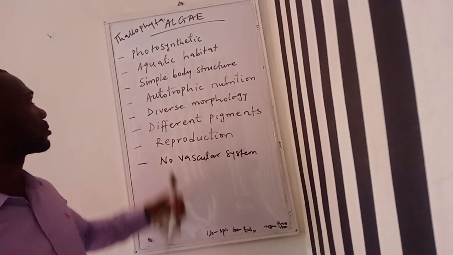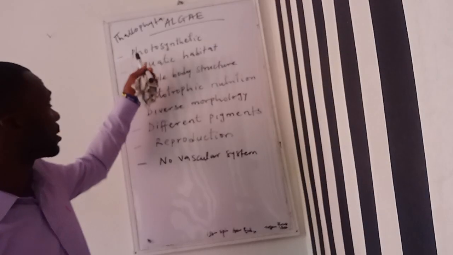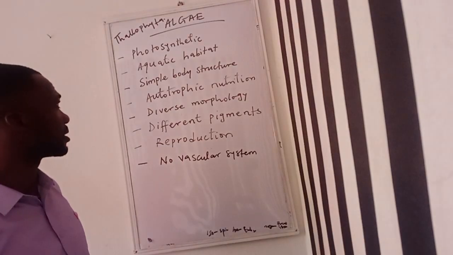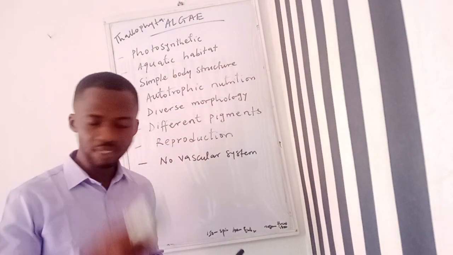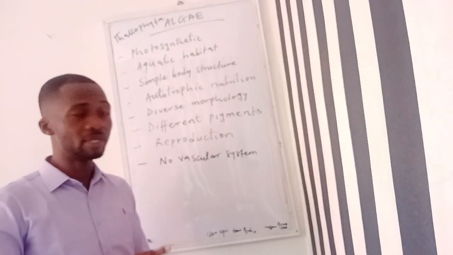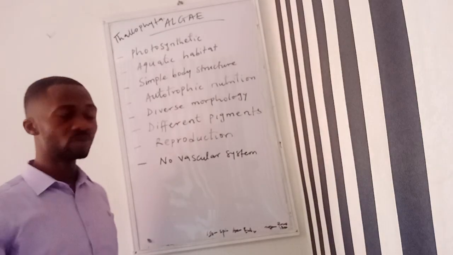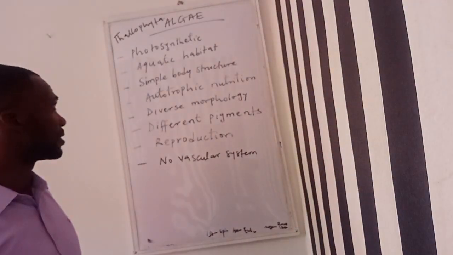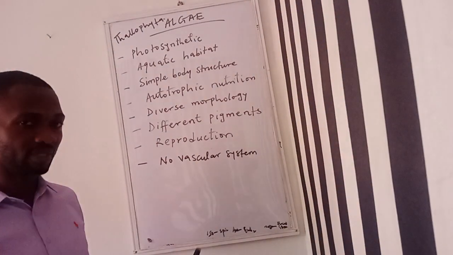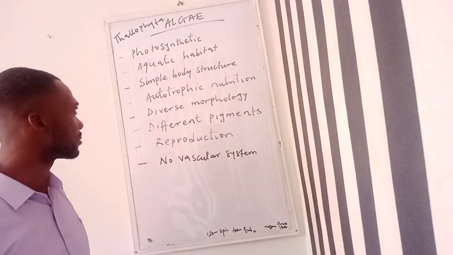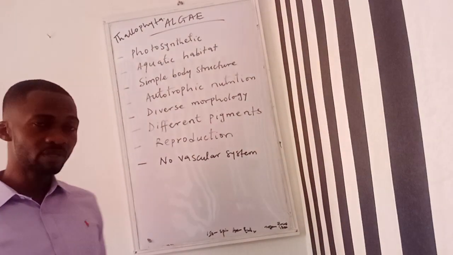Then, I've mentioned that autotrophic nutrition is similar to photosynthesis. That means that they can produce their own food. Autotrophy and heterotrophy exist in both. I've mentioned that. Then diverse morphology.